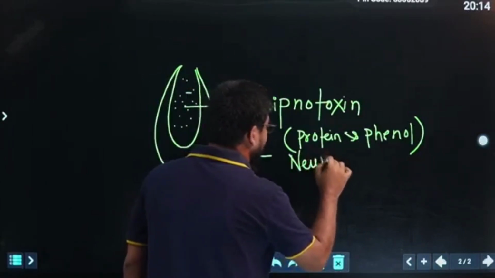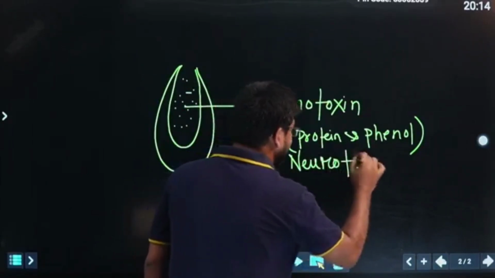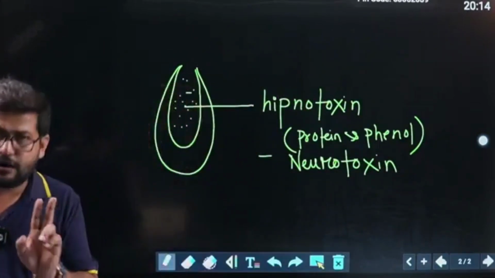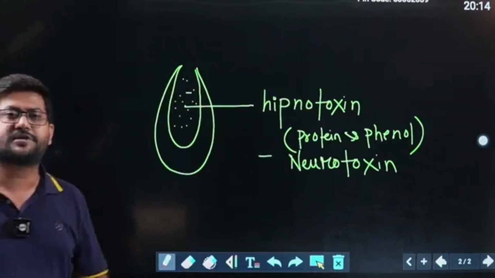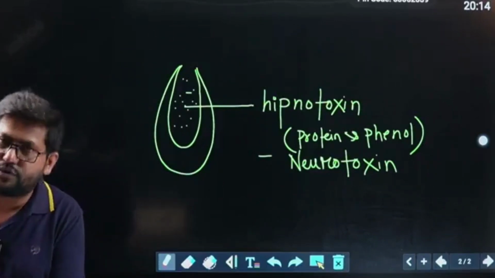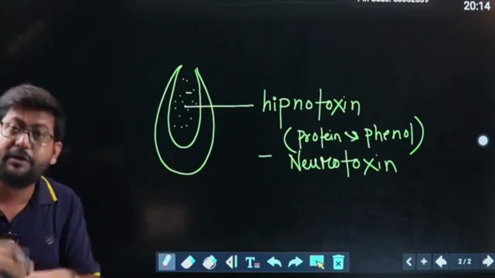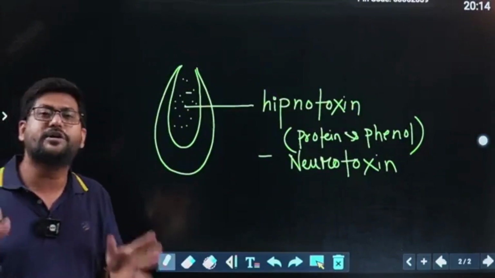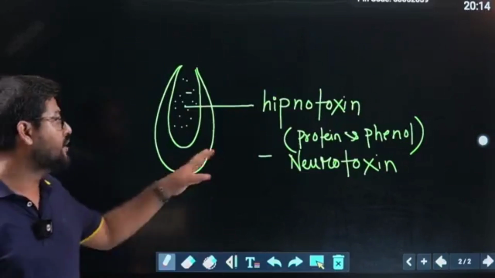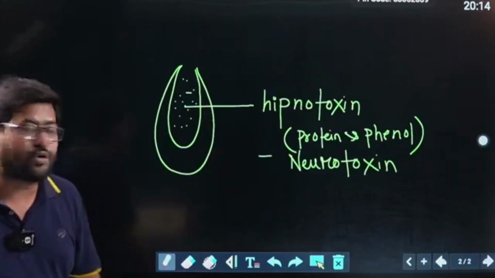Mind it, neurotoxin. There are two kinds of toxic elements. One is hemotoxic, which works on the blood. Another is neurotoxin, which works on the neuron, and the neuron is the unit of the nervous system. That is why when the nervous system is impacted, you can say it is a neurotoxin.